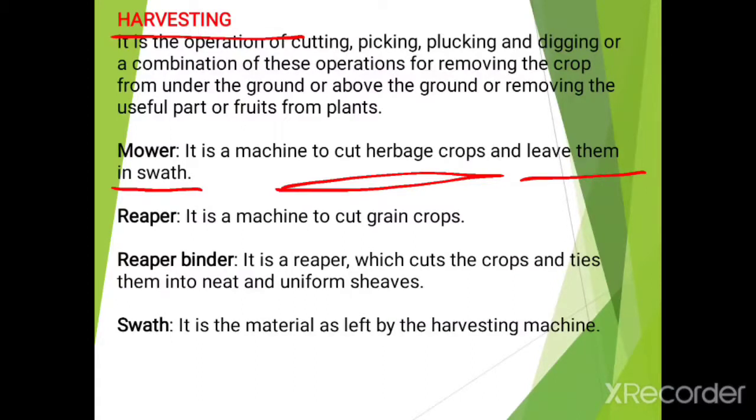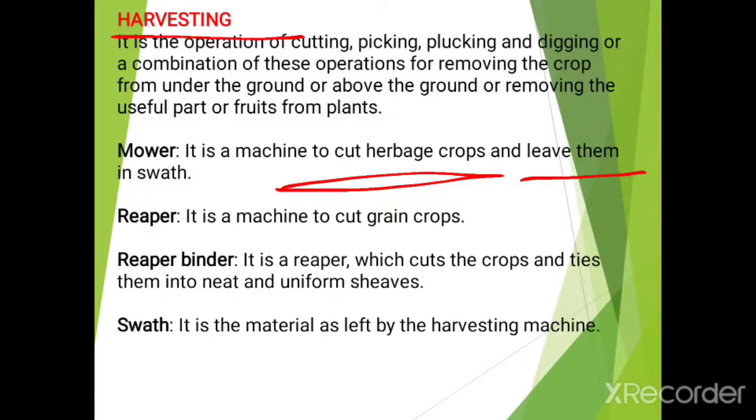In the last session we learned about seed calibration, then seed metering mechanism. In this session we will start with harvesting. Now, what is meant by harvesting? It involves cutting, picking, plucking and digging, or a combination of these operations, for removing the crop from under the ground or above the ground, or removing the useful part or fruits from the plants.